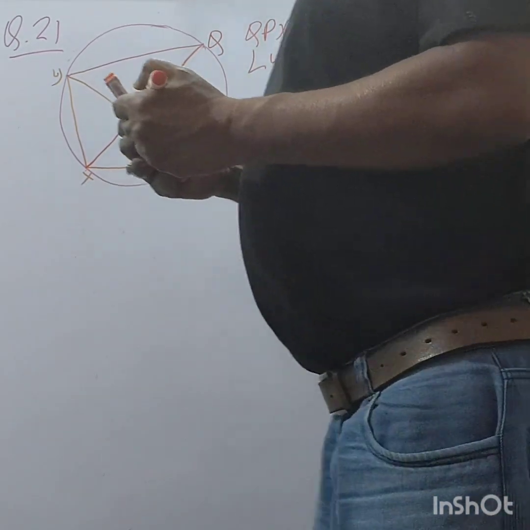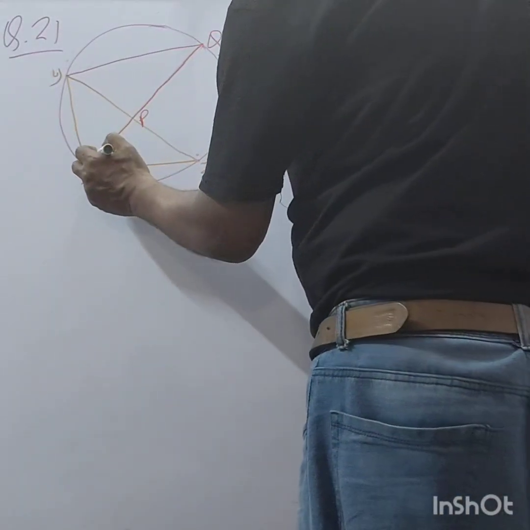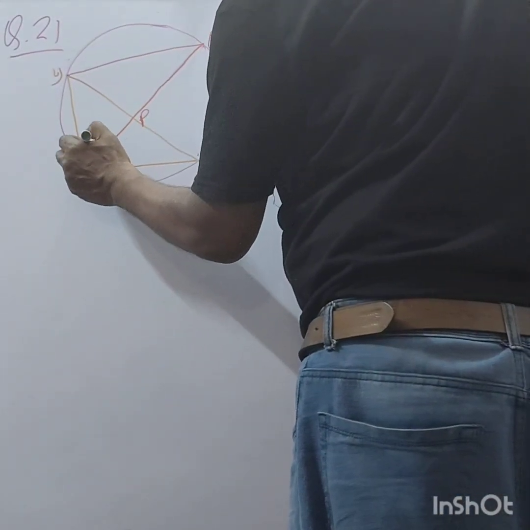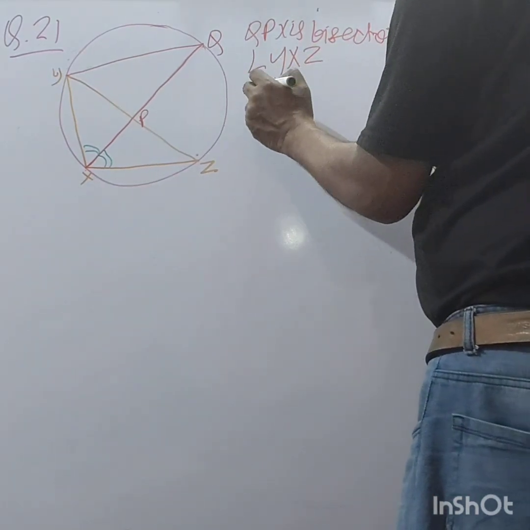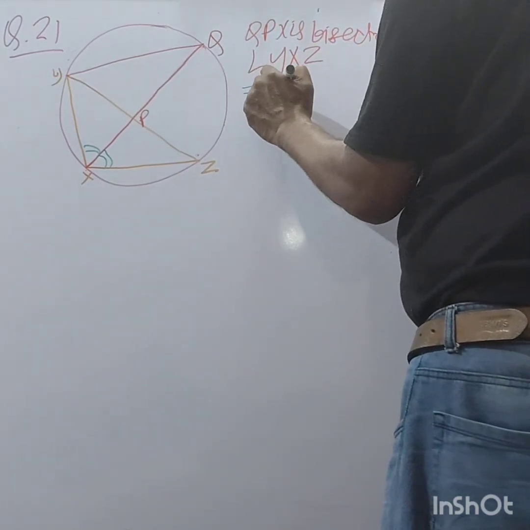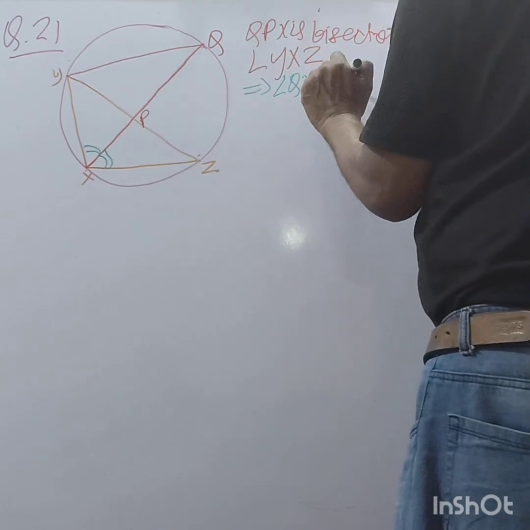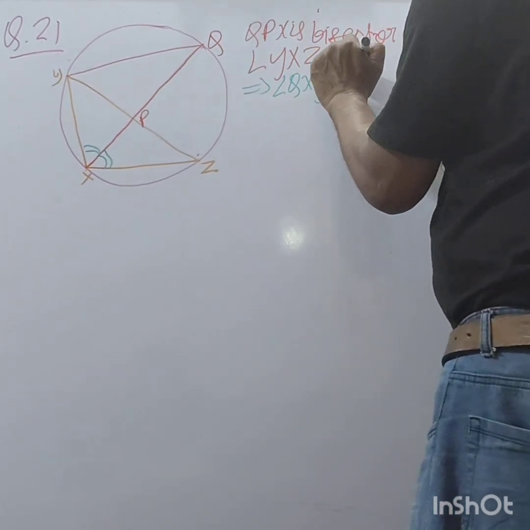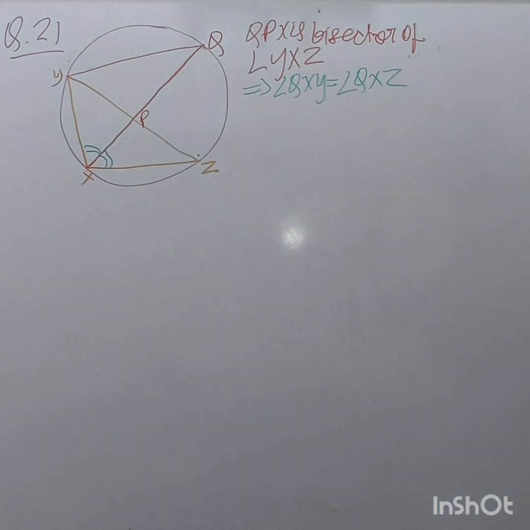So it means these two angles are equal. Therefore, angle QXY is equal to angle QXZ.